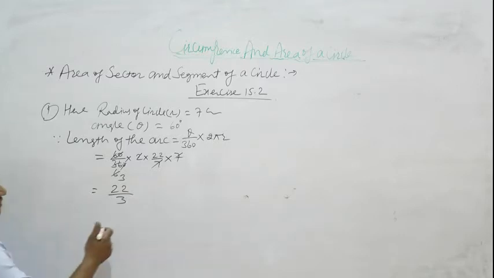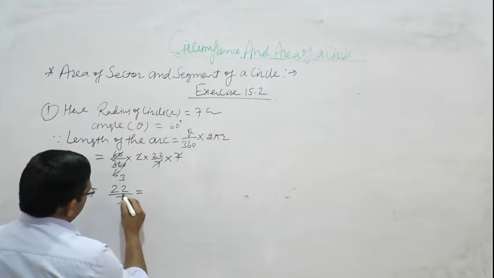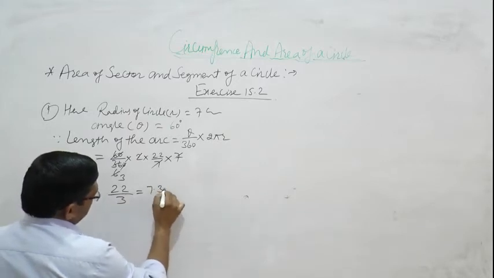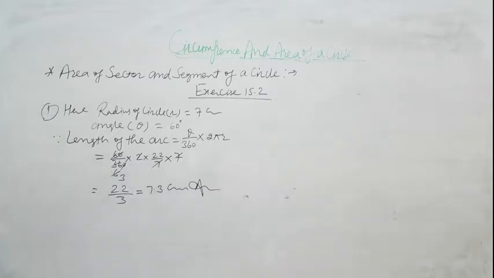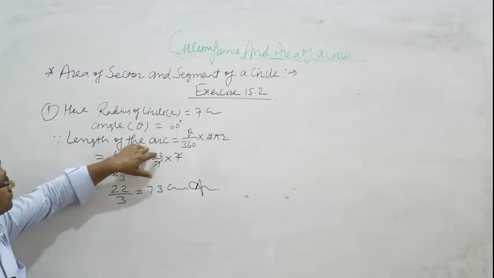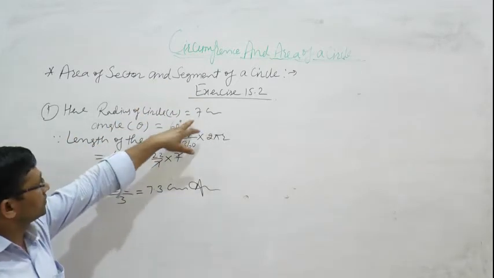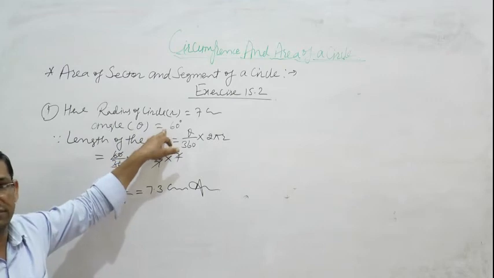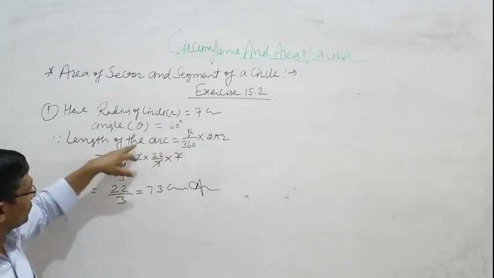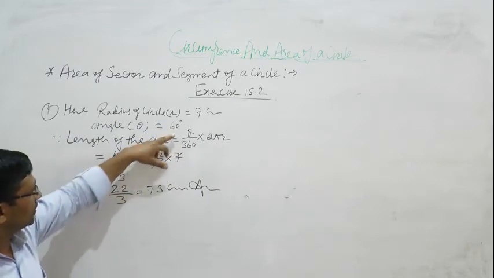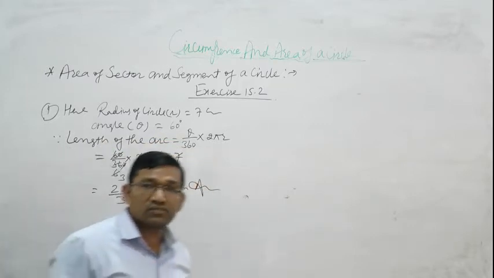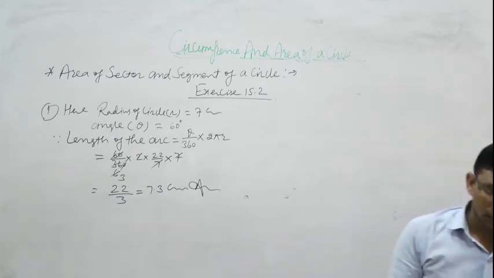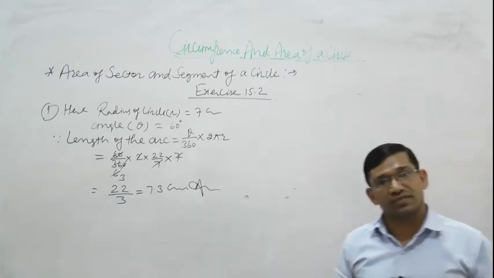We can also write 7.3 centimeter. This is the length of the arc.